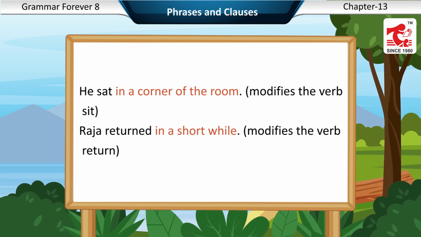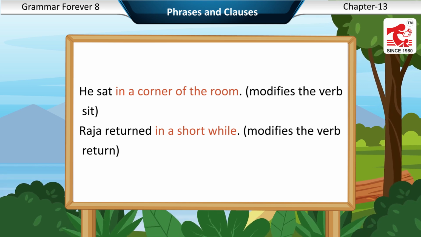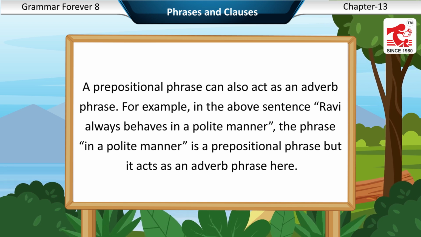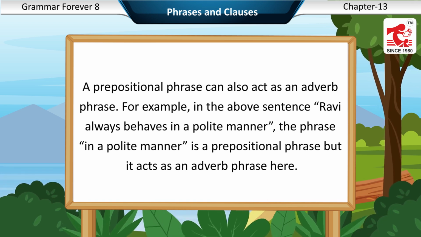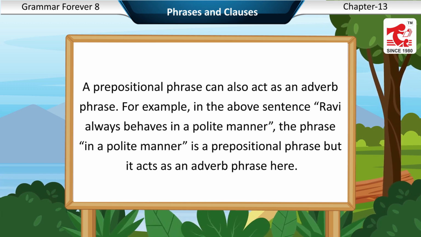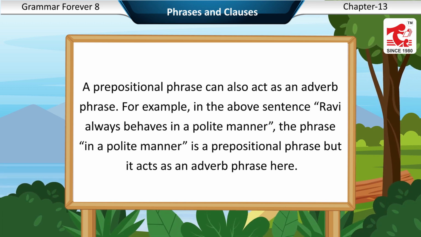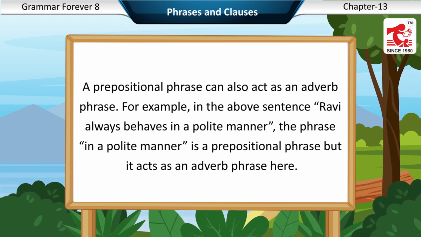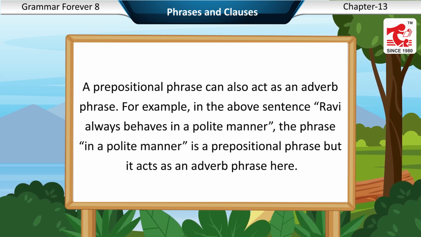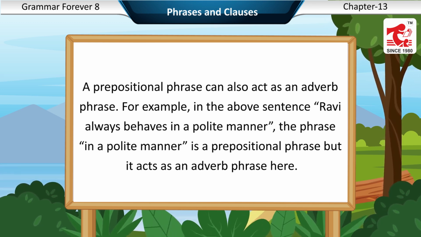Raja returned in a short while. Modifies the verb return. A prepositional phrase can also act as an adverb phrase. For example, in the above sentence, Ravi always behaves in a polite manner. The phrase in a polite manner is a prepositional phrase, but it acts as an adverb phrase here.